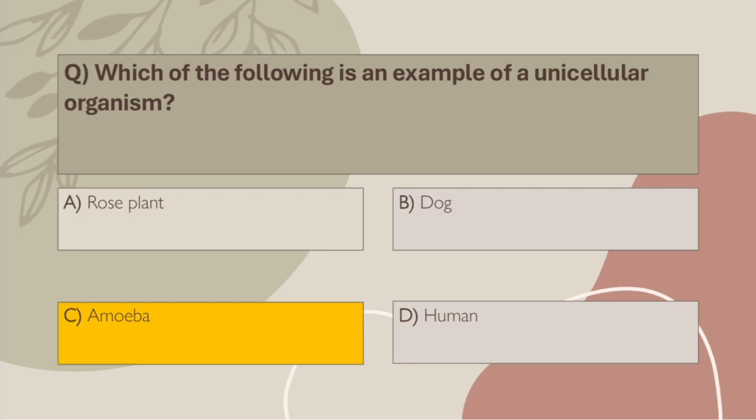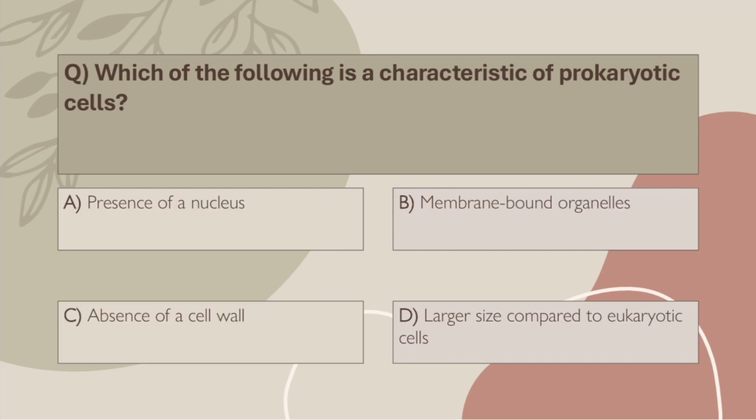Amoeba is a classic single-celled organism, simple yet complete. Q16. Which of the following is a characteristic of prokaryotic cells? A. Presence of a nucleus. B. Membrane-bound organelles. C. Absence of a cell wall. D. Larger size compared to eukaryotic cells.